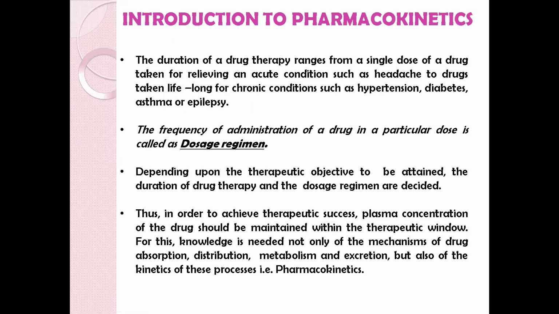Now, before moving towards the compartment models or pharmacokinetic models, let's take a brief account of pharmacokinetics. The duration of drug therapy ranges from a single dose in case of acute condition to a drug taken lifelong as in case of chronic condition. The frequency of administration of drug in a particular dose is called the dosage regimen. Depending on the therapeutic objective to be attained, the dosage regimen is decided.